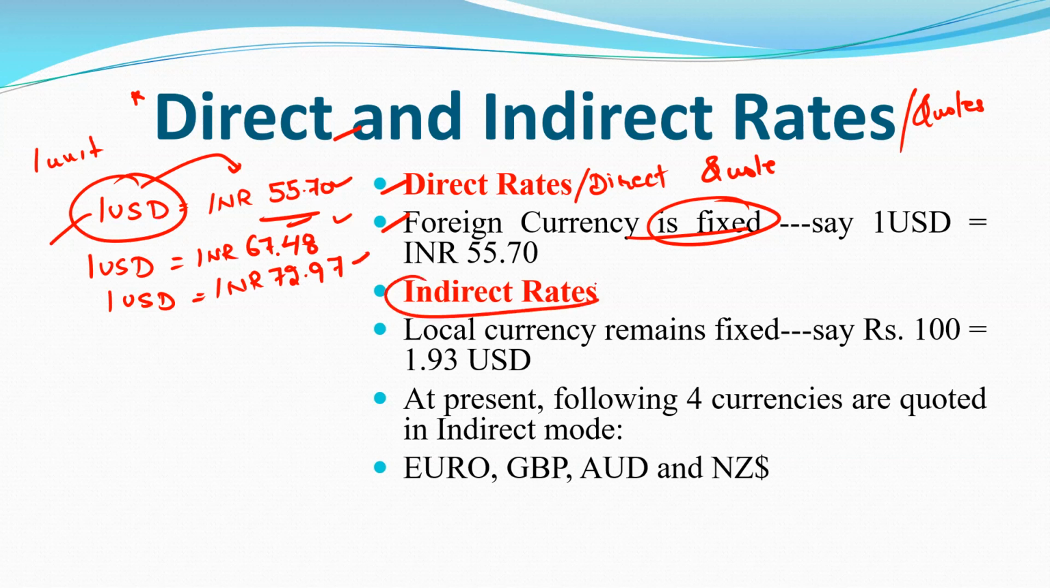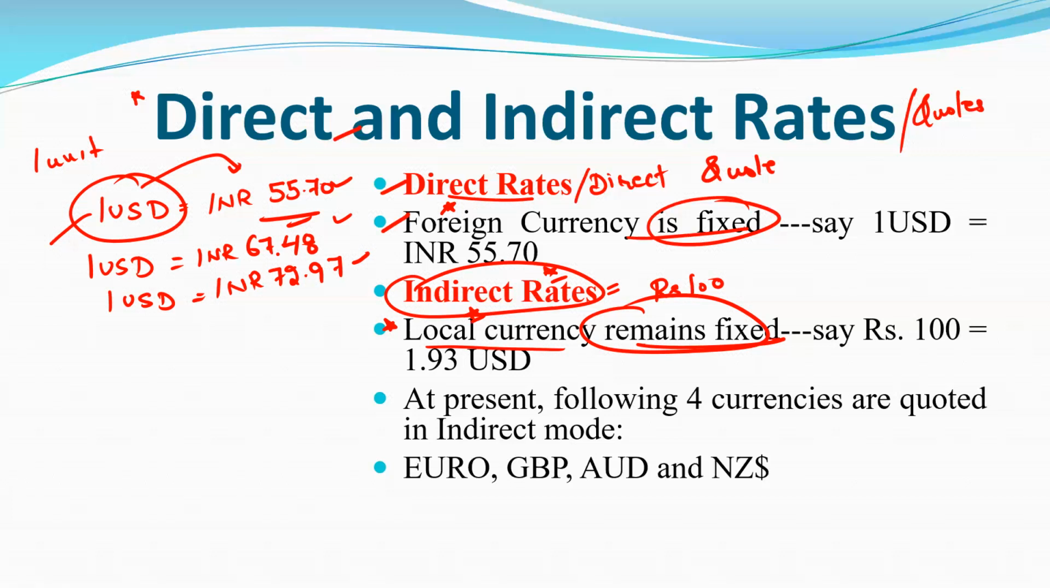And the second one is indirect rate. Indirect rate is that rate where the Indian currency is fixed, or we can say that the local currency remains fixed. In the direct rate foreign currency is fixed, and in the indirect rate local currency remains fixed. Like here we are saying that rupees 100 is equal to 1.93 USD. So here rupees 100 is fixed.